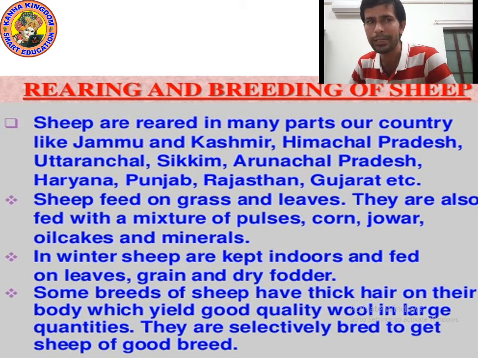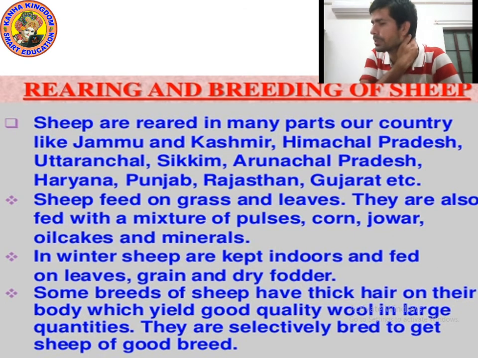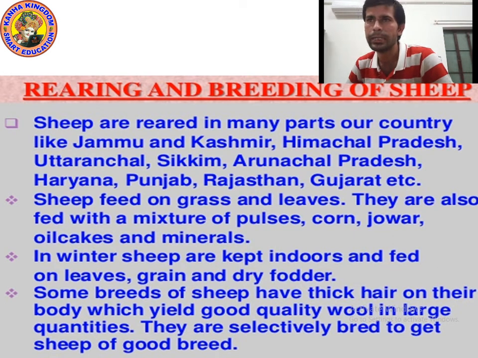Sheep eat leaves, grass, jowar, bajra, corn, pulses, oil cakes and minerals. In winter, we keep them indoors and they eat leaves, grains, fodder. Some breeds of sheep have thick hair on their body which yield good quality wool in large quantity. Okay, I hope you understood.